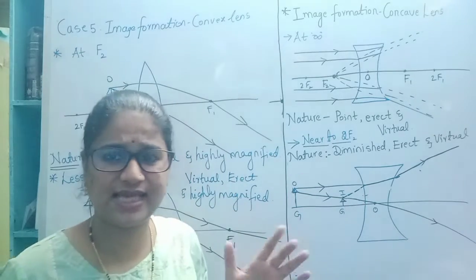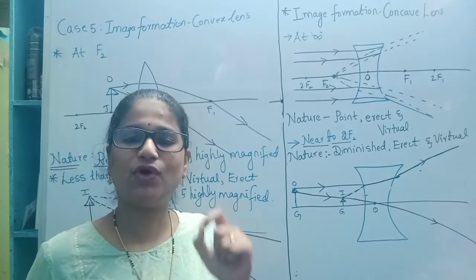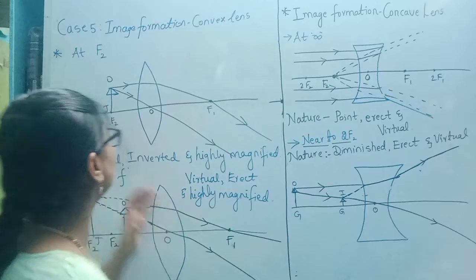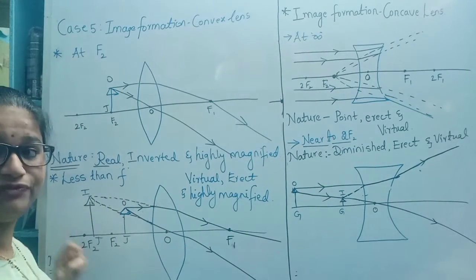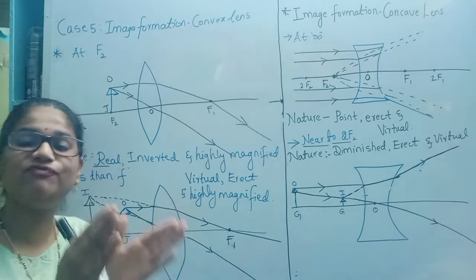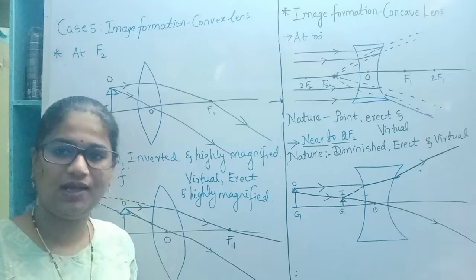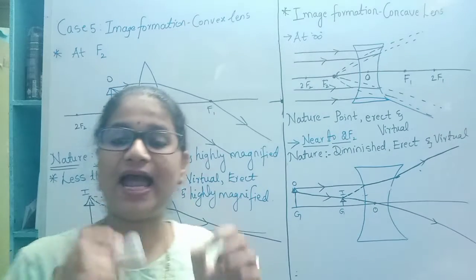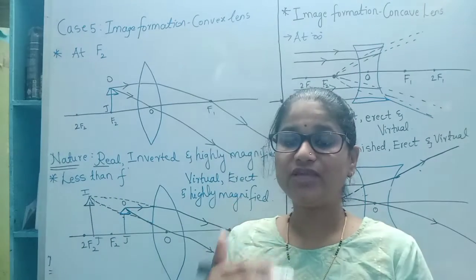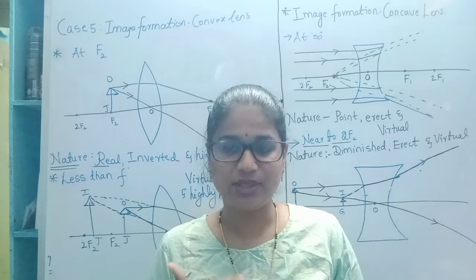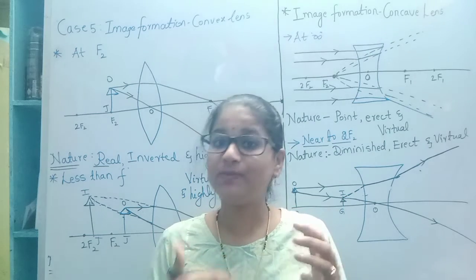So in the last class, as I said, regarding the image formation through the convex lens, today we are going to take the case at F1, at the principal focus. If an object is placed at the principal focus, what will be the position of an image? How will the image be formed? What will be its nature?